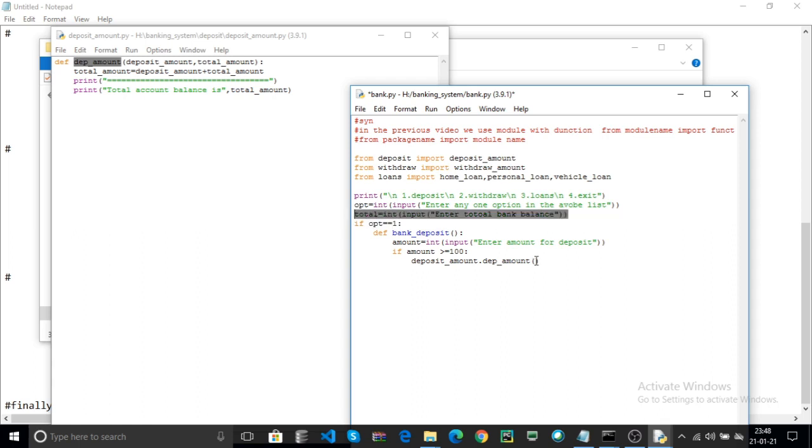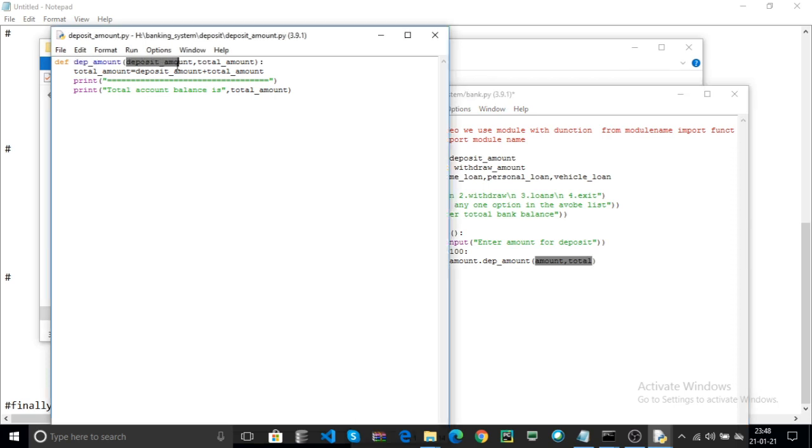Here the deposit contains two parameters. The first one is your deposit amount. Here your deposit amount is the amount variable, and your total is the total of your account balance data. That means your amount and total are passed to the dep_amount function.